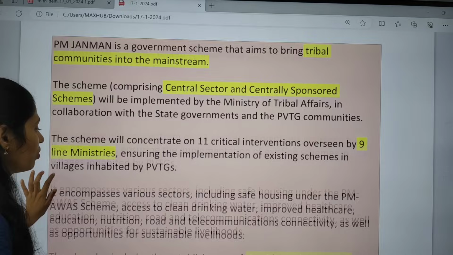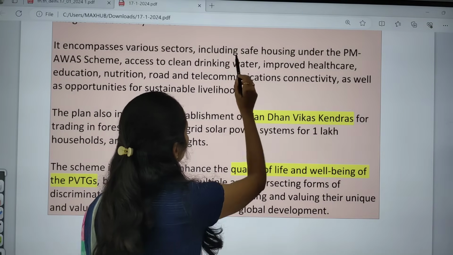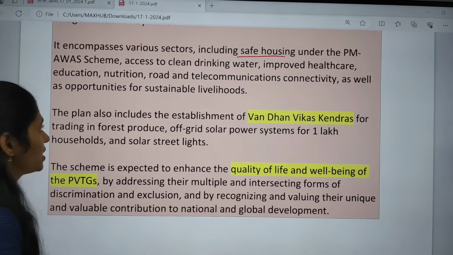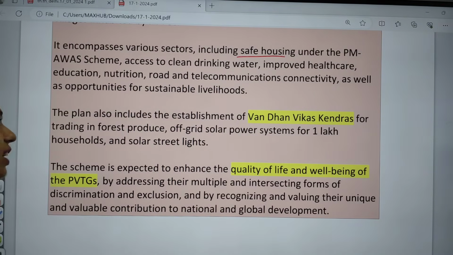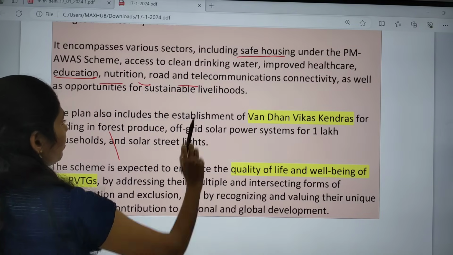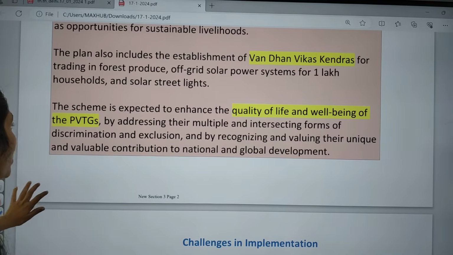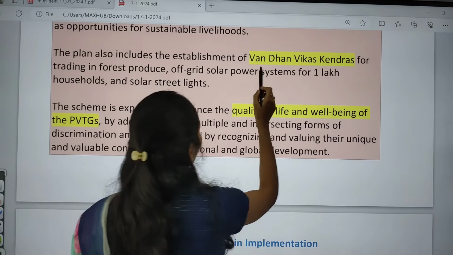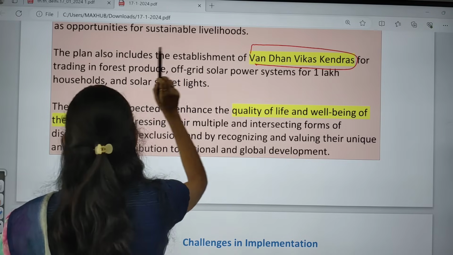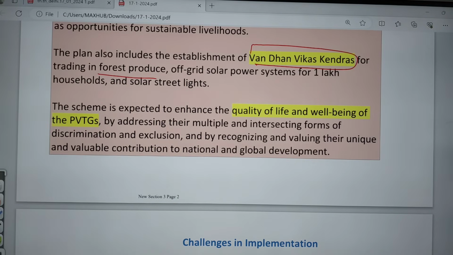It is also focusing on different sectors, including safe housing under the PM Awas scheme. They want to provide drinking water and improved healthcare, education, nutrition, roads, telecommunications, as well as opportunities for sustainable development and livelihoods. This plan also includes the establishment of Vandan Vikas Kendras for trading in forest produce, and even grid solar systems for 1 lakh households and solar street lights.